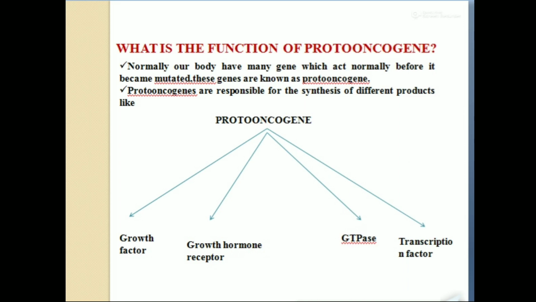One common thing related to all these factors is that they are related to the cell living pathway. A cell has two types of pathway, a living pathway and a death pathway. All these growth factors, growth hormone receptors, GTPases and transcription factors are the factors that help the cell to live, not to die.